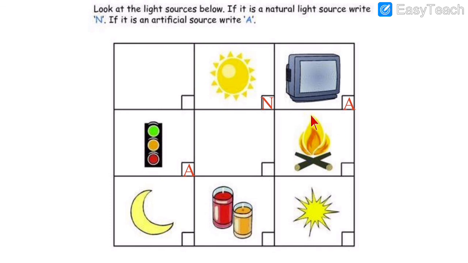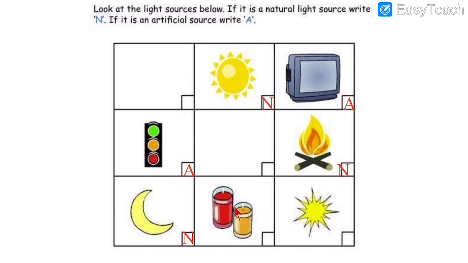So fire is which source of light? Natural or artificial? Fire is the natural source of light. So for that we write N, N for natural. After that, the next one. The moon is given. See, the half moon is given over here. Is it the natural source of light or artificial? It is natural. Just like the sun, the moon is a natural source of light.